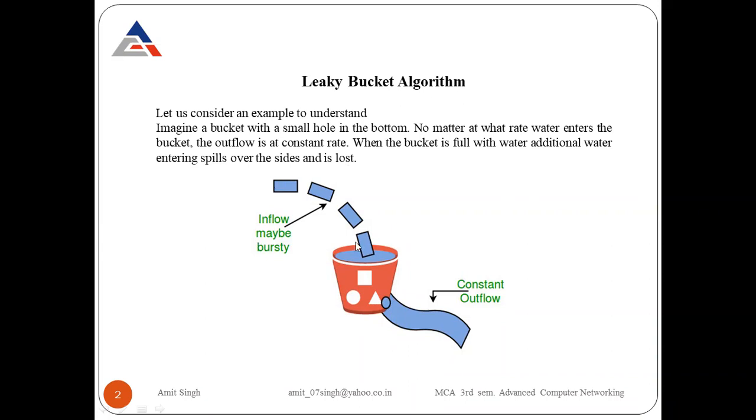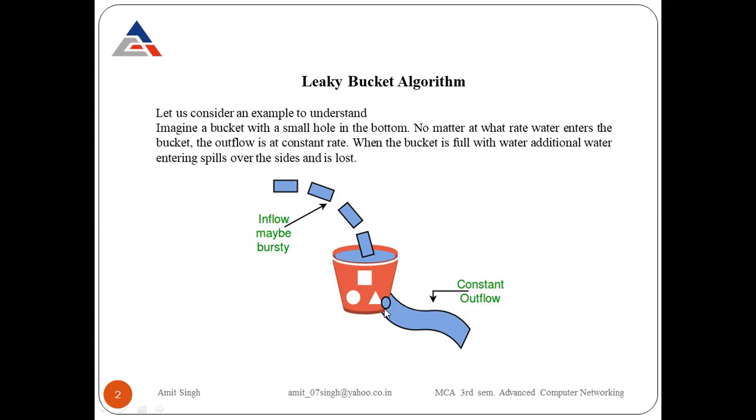Now it is an inflow. Inflow means from where the flow is coming into the bucket. Inflow may be bursty. What is the meaning of bursty? In some cases the speed of the water is less, in other cases the speed of the water is high, that is entering the bucket because the water is coming from the tap. No constant rate is there. But what is at the output? This is the output, or the outflow. The constant outflow is there.